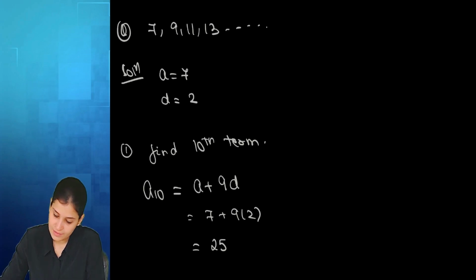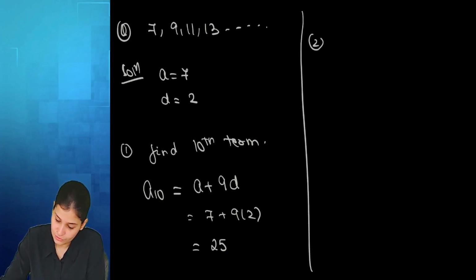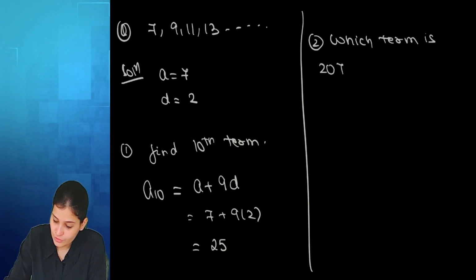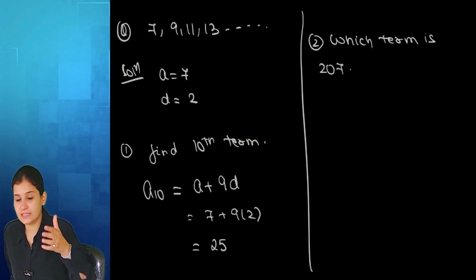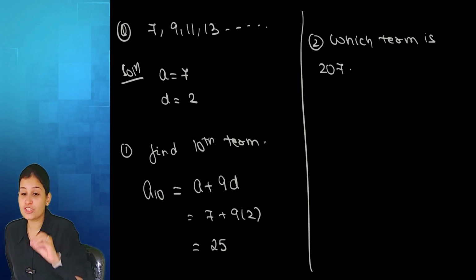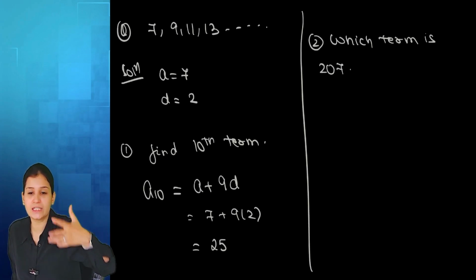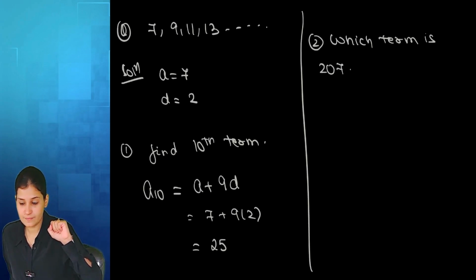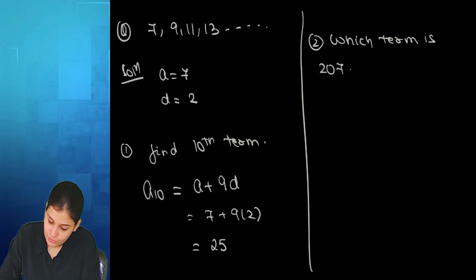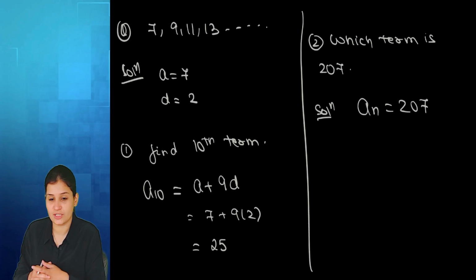Yes, ma'am. Then in the same question I can ask you which term is 207. That means the sequence is proceeding 7, 9, 11, 13 and so on. I want to find out which location, 15th, 20th, 30th, 31st, 78th, will I get 207. So 207 is a member of the sequence, yes or no? Yes, ma'am. So what we do is we'll write an equals 207. 207 is some random term which I don't know is at which location.